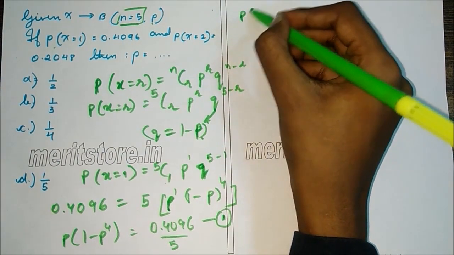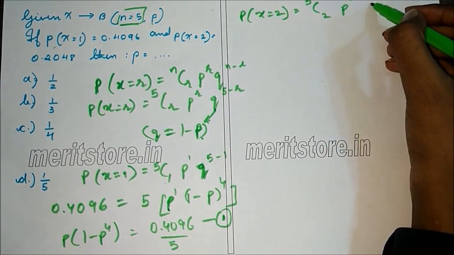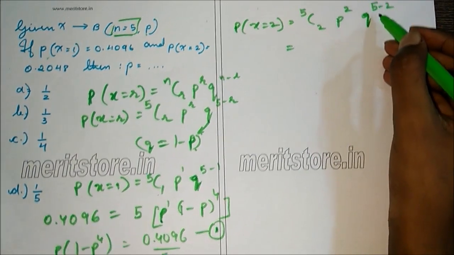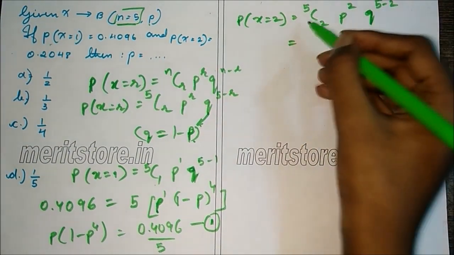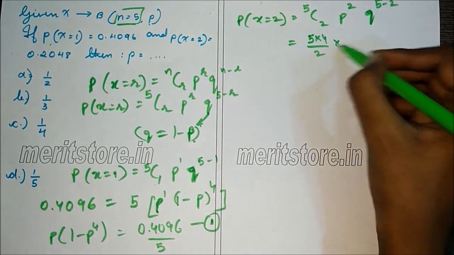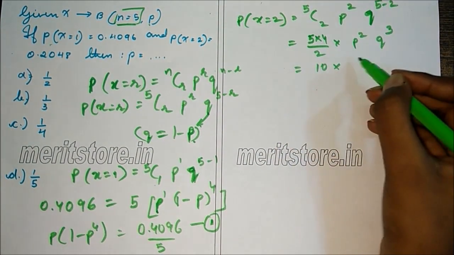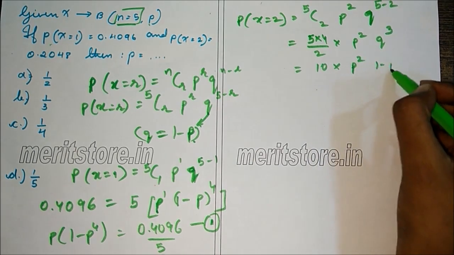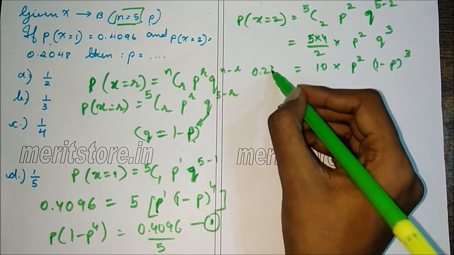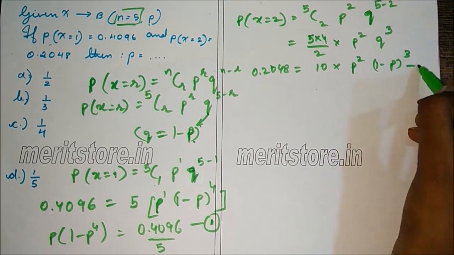Now for P of X equals 2, this will be 5C2 p raised to 2 q raised to 5 minus 2. Now q is the same as 1 minus p, and this is q cube. So this is 5C2, that is 5 into 4 upon 2, into p square into q cube, that is 10 into p square into 1 minus p whole cube, and this is 0.2048. Let this be equation 2.